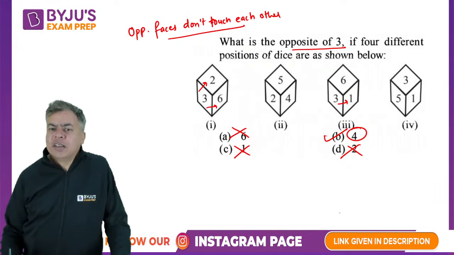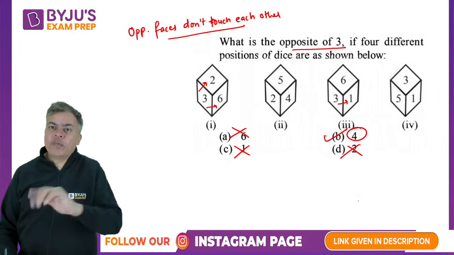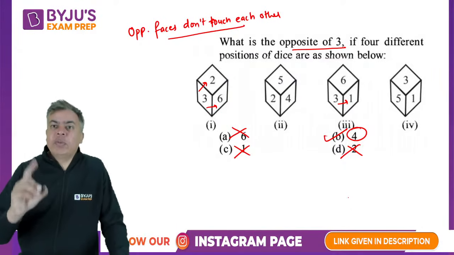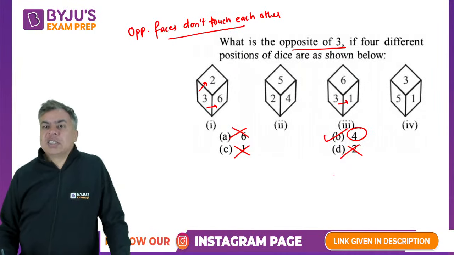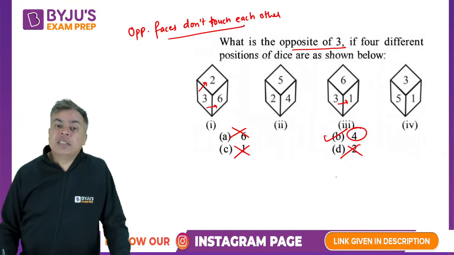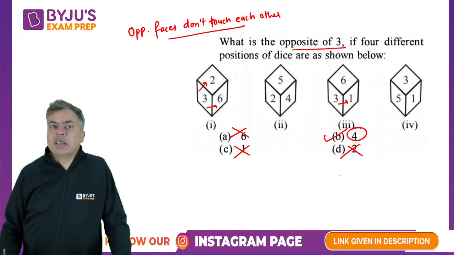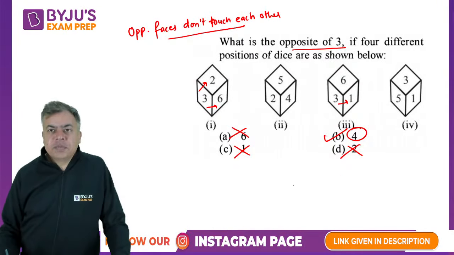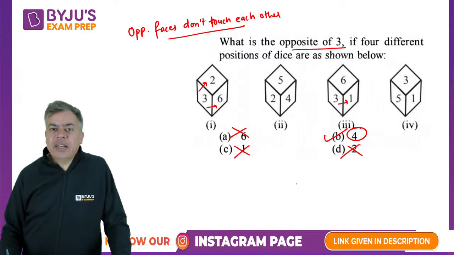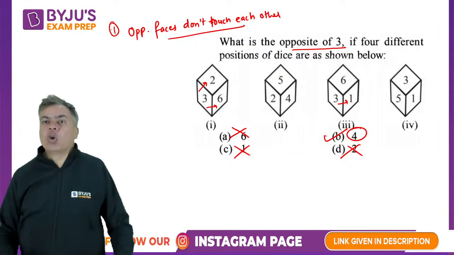This is a very simple question. Without working out what the opposite face is logically, simply check that opposite faces cannot touch each other. If they can't touch each other, then whatever is touching, eliminate it. So this is the first rule. There is one more rule that you should know.